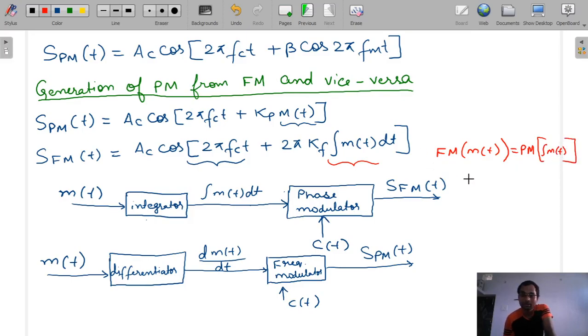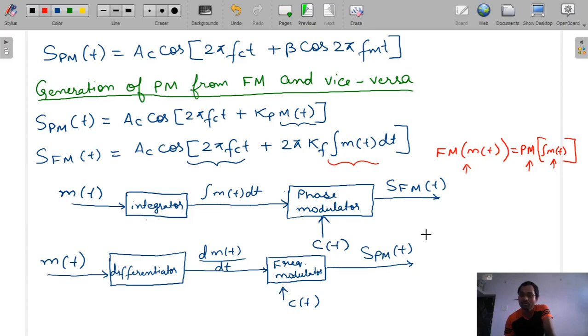Understood? See, what is our FM signal? This is our FM signal. So we have done integration of m(t) dt first and then passed it through the phase modulator, and we got our FM signal.